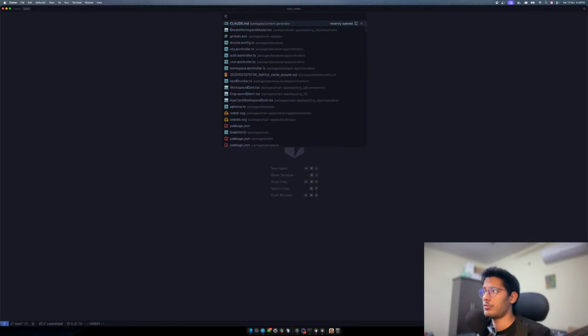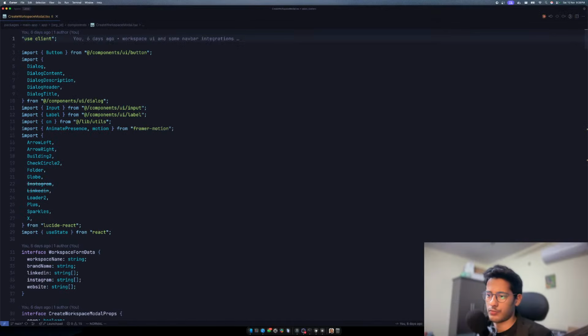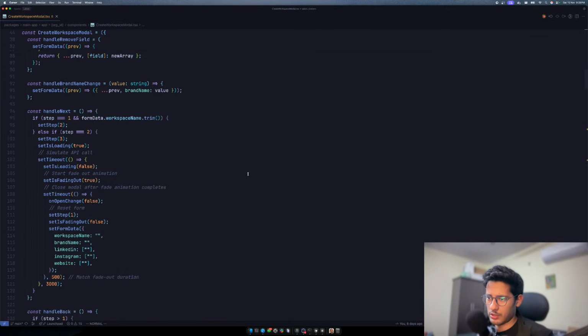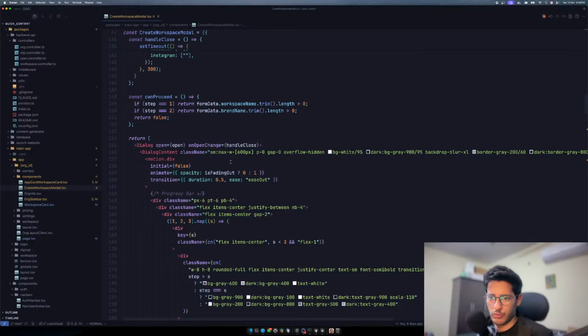So we'll go to the create workspace modal. Yeah, this one. And let's quickly get rid of this blue stuff.